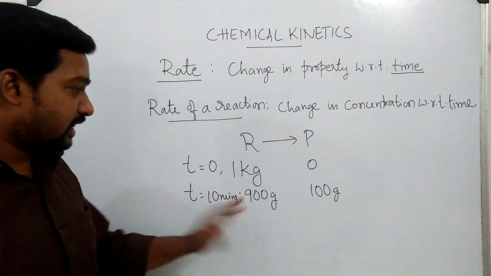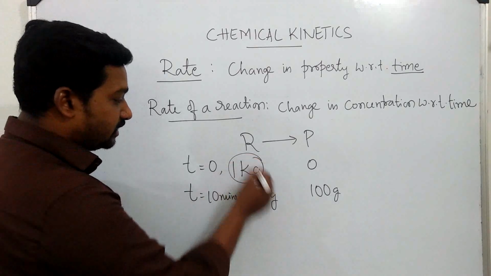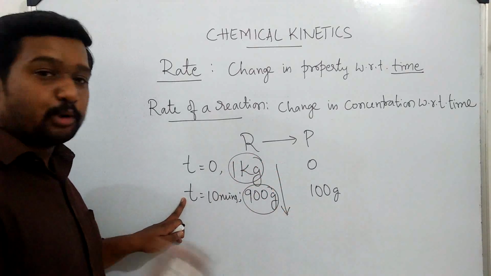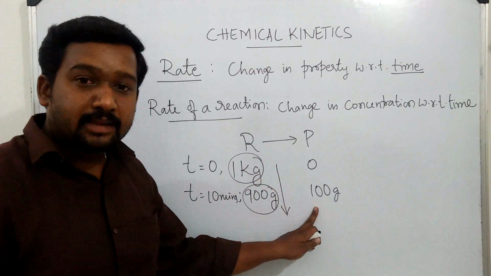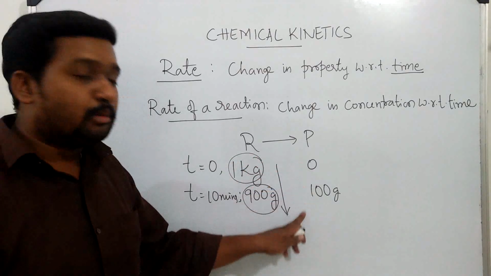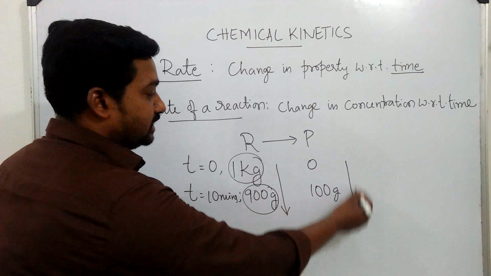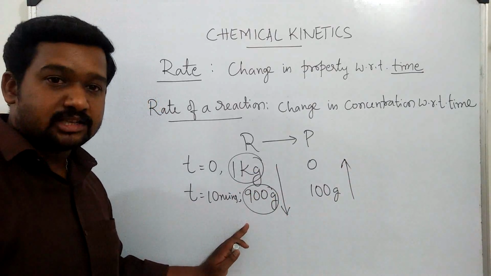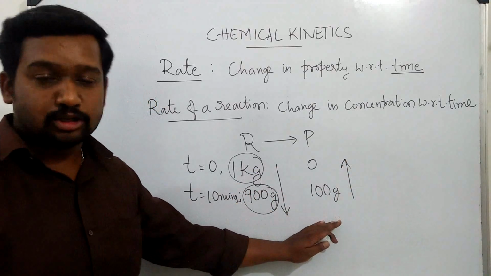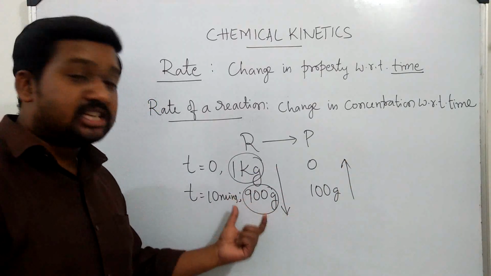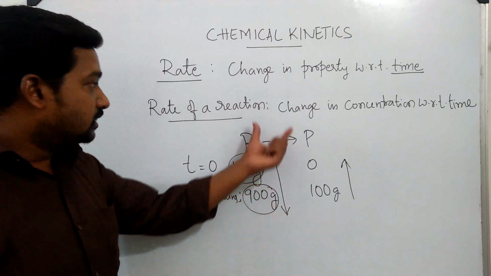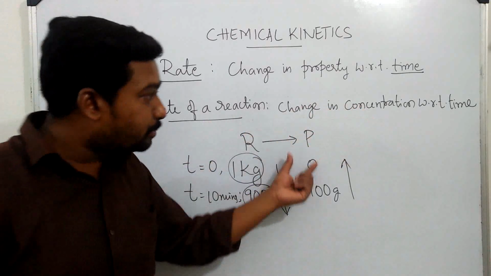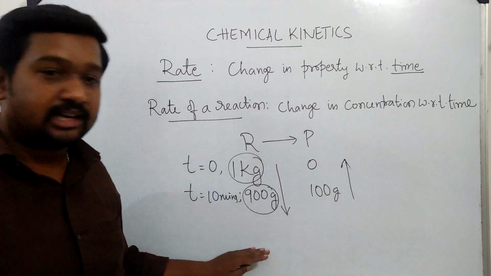So in this case, it is very clear that the amount of reactant decreases as the time progresses. But at the same time, there is an increase in the amount of product. It was 0 and it has increased to 100 gram. So at a point there will be decrease in the concentration, at some other point there will be increase in the concentration. Whatever, there is a change in concentration during the reaction. So rate of reaction is change in concentration of a reactant or product with respect to time, will be the correct definition.